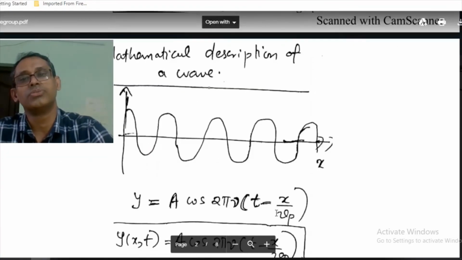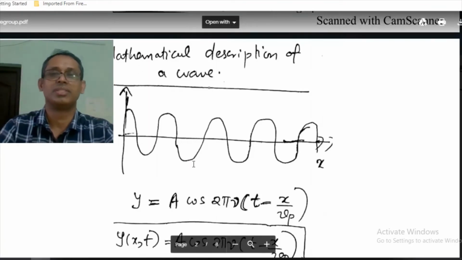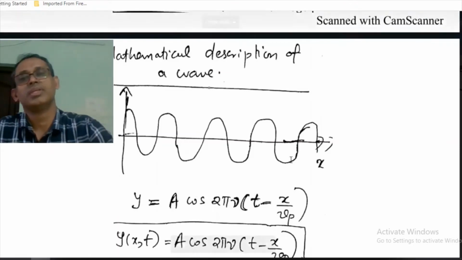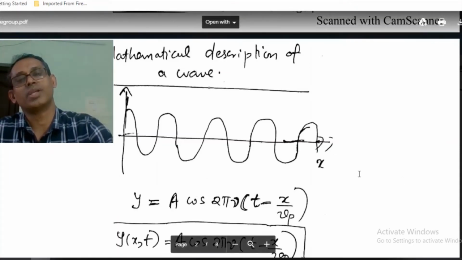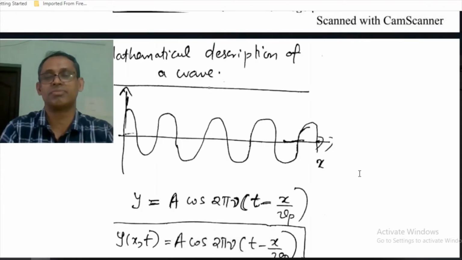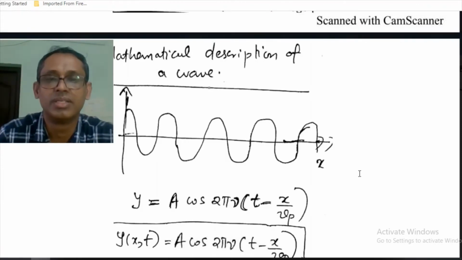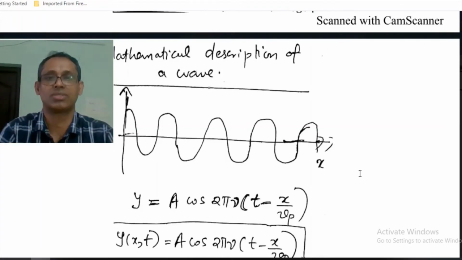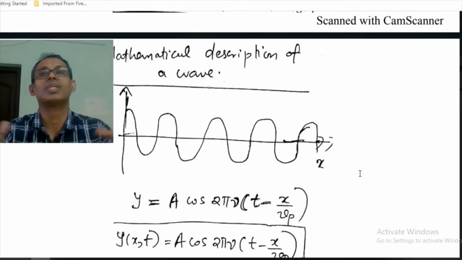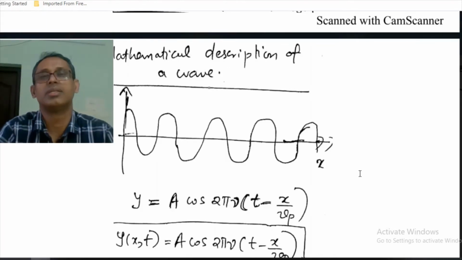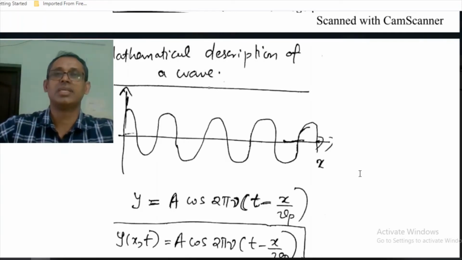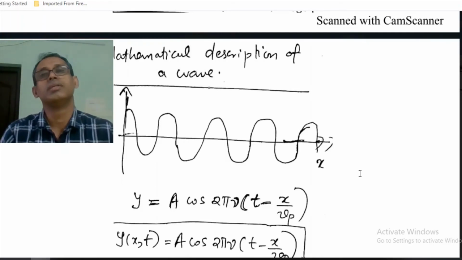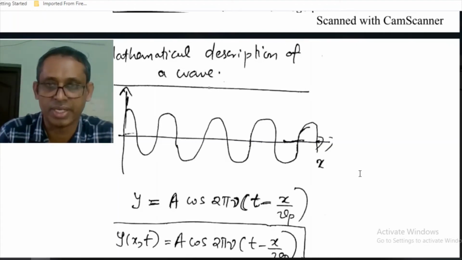Okay, so if you are using this description for representing a wave, since this is an infinite wave, there is equal probability for finding the particle everywhere, say from minus infinity to plus infinity. But we know a particle is at least a localized one. So there must be some region where there is more probability for finding the particle, and there must be regions outside that region where there is zero probability for finding the particle.